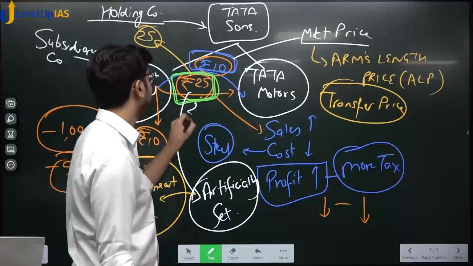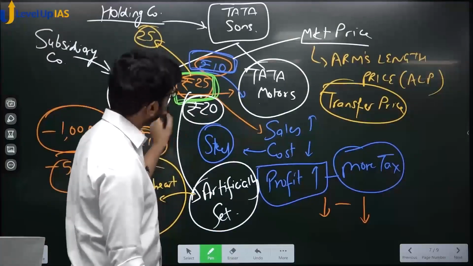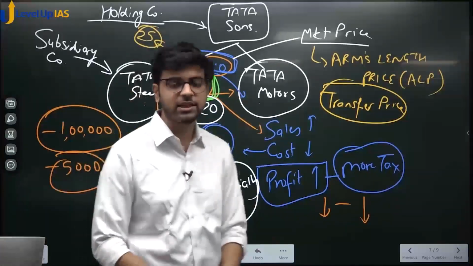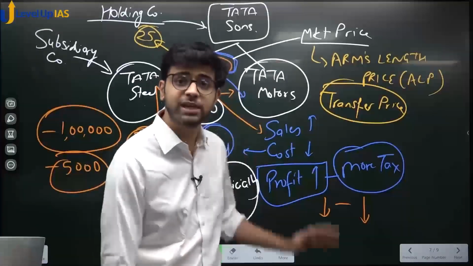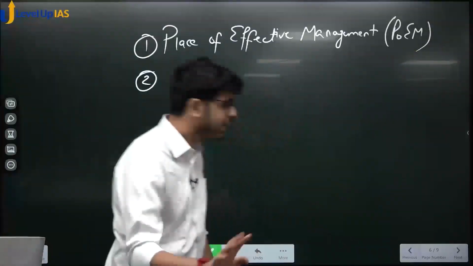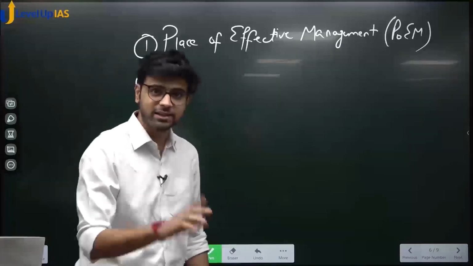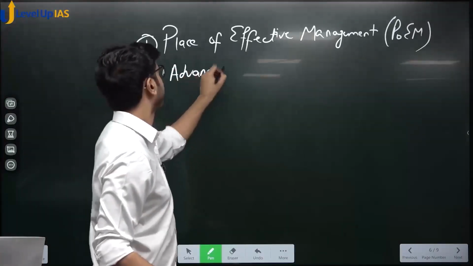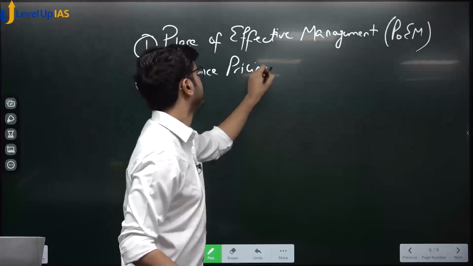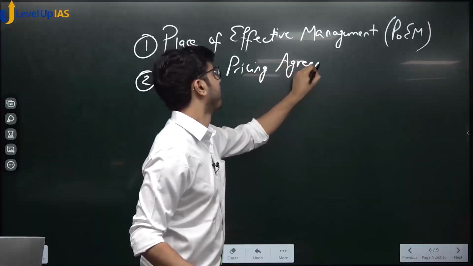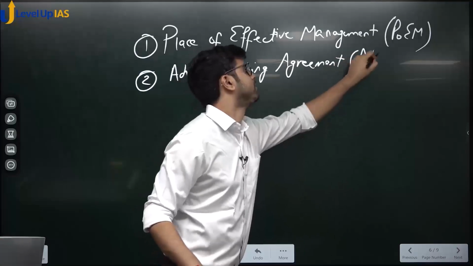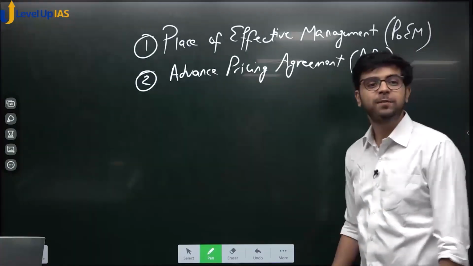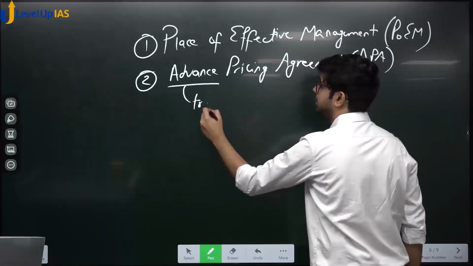So let's say they decide that the price should be 20 rupees. Final. Income tax is agreeing with this, Tata is also agreeing with this. So tomorrow if the transaction happens at 20 rupees, then the income tax authority cannot question Tata. Yes or no? Because they have already agreed. They have signed it. This agreement where pricing is decided beforehand is called, look at the English, an Advance Pricing Agreement. Does it make sense? Which price is determined beforehand? Transfer price.